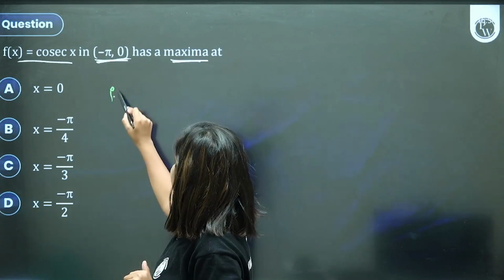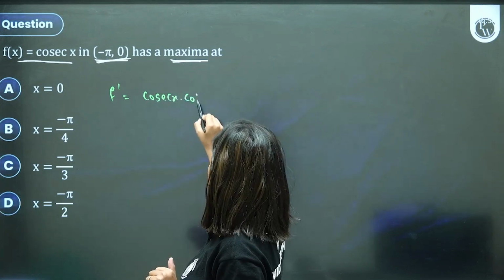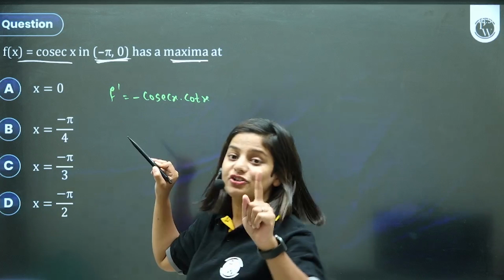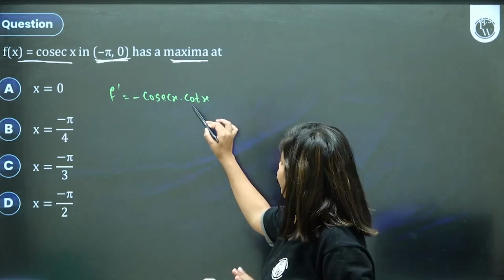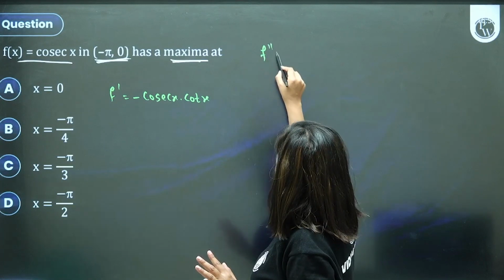F of x, what is the first derivative? The derivative of cosec is minus cosec into cot; all the co-functions have negative derivatives. Okay, now let's quickly find the double derivative also.